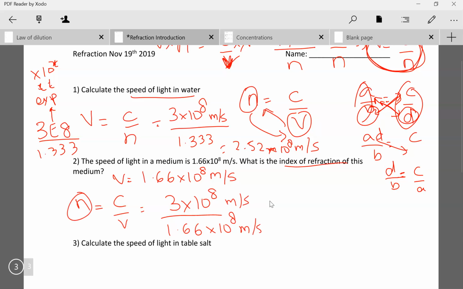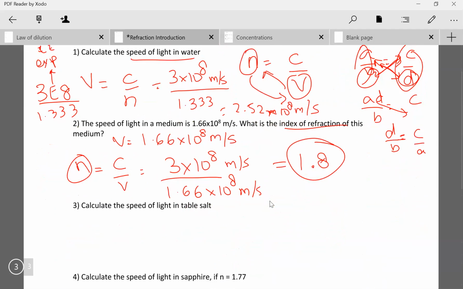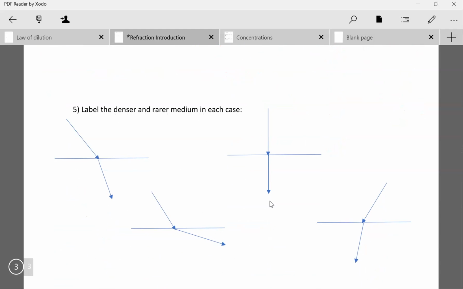We'll note that N does not have any units to it because you're taking the ratio of speeds, so the units cancel out. So this is approximately 1.8, and this would be the refractive index, or index of refraction, of this particular medium. Right, so I will not do 3 and 4 because they're the exact same as 1 and 2, and I will just show you here kind of what to do.